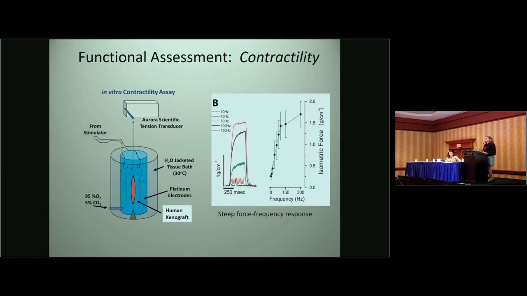We then looked at the function of the xenografts by assaying contractility to trains of action potentials at increasing frequencies. At low frequency, you can see a twitch response, and at increasing frequency, there's a summation to tetanic force. The xenografts exhibit a steep force-frequency relationship, which is consistent with functionally competent muscle.